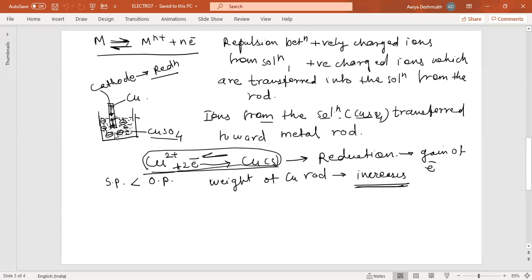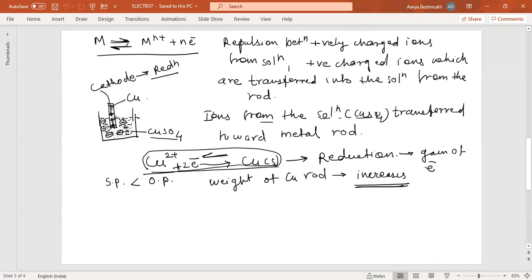Means the salt dissociates into Cu2+, and this Cu2+ ion will try to be deposited on this copper rod. And due to this, the weight of the copper rod will increase. These copper ions, which are discharged from the copper sulfate solution, will be converted into solid copper by gain of electrons, isn't it? So this Cu2+ ion, formed by the dissociation of copper sulfate, and the electrons lost will be there in the solution.